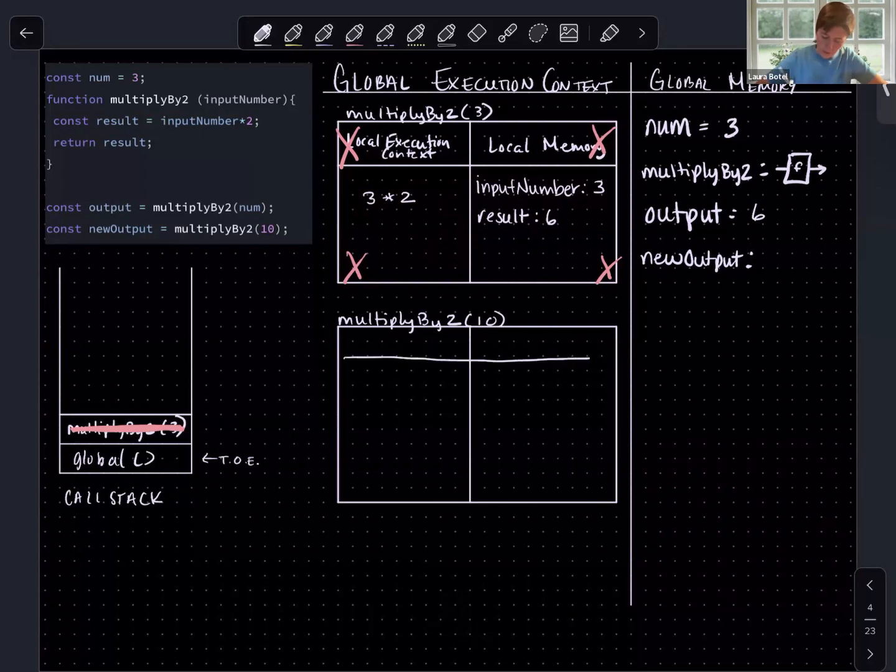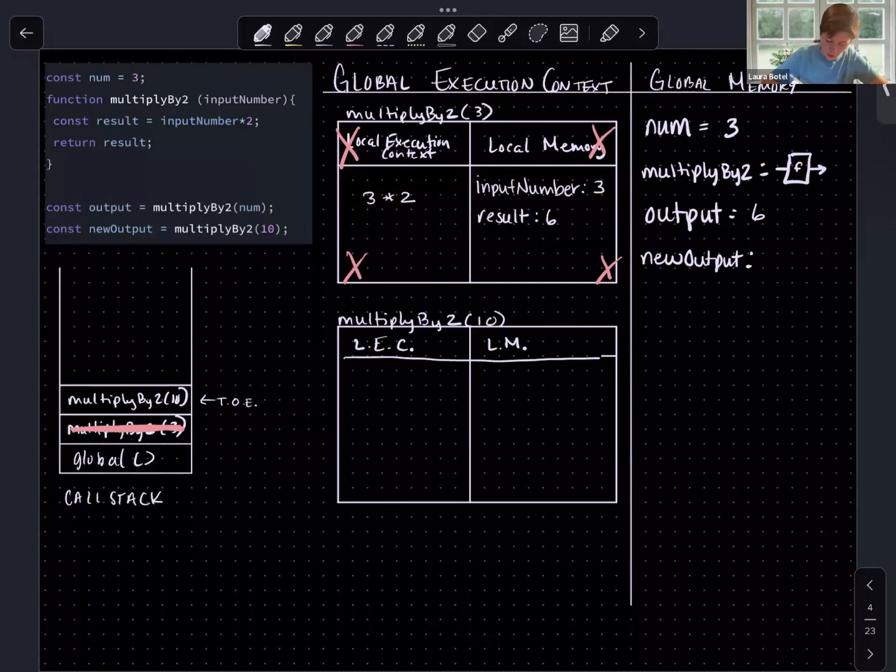Okay, so a couple of things. One, I'm going to abbreviate local execution context here. So whenever you see LEC, that is what that stands for. I'm also going to abbreviate local memory. What else do we need to do in our diagram to understand what's going on here? What is JavaScript doing behind the scenes? Well, the stack frame is getting pushed onto the call stack, so let's reflect that here. Multiply by 2 with the argument 10 is on the call stack, and our thread of execution weaves its way inside.